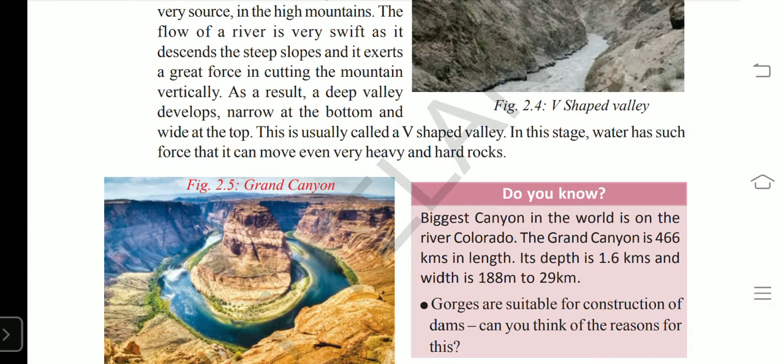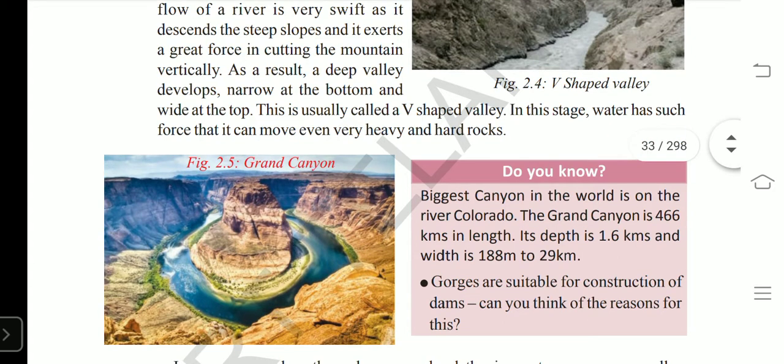So deep valleys are developed by flowing water from the mountains and narrow at the bottom. That is called V-shaped valleys. V-shaped valleys are formed by flowing water. When river water flows from the mountain areas, it has great energy.